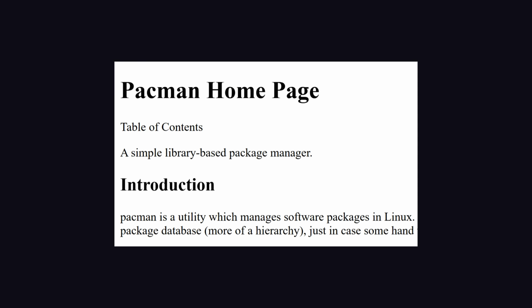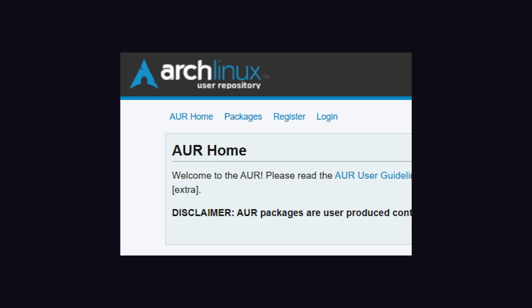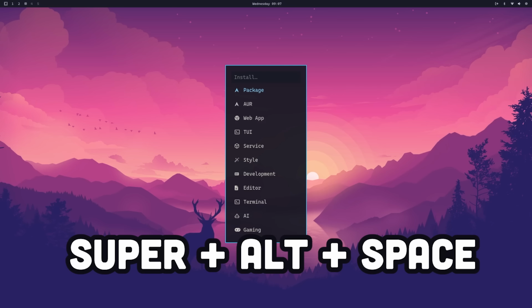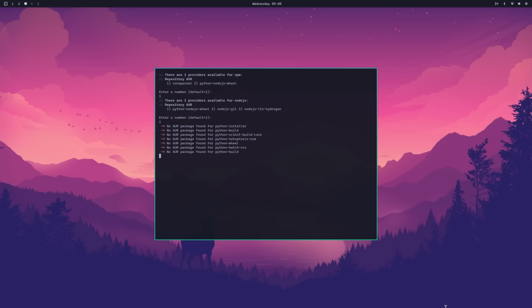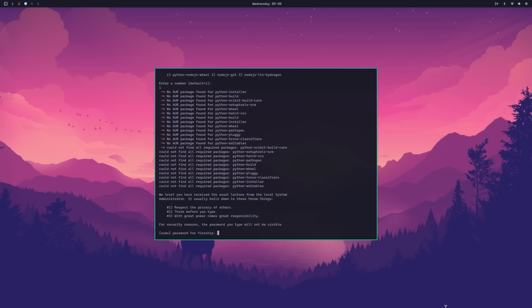Well, Arch has a massive package ecosystem through Pacman and the Arch User Repository, and we can easily install new stuff by hitting Super Alt Space. Find your favorite AI package like Claude Code and install it. It's really that easy, even easier than a Mac or Windows machine, and that's coming from a Tylenol baby. Pretty cool, but is Omarchy right for you?